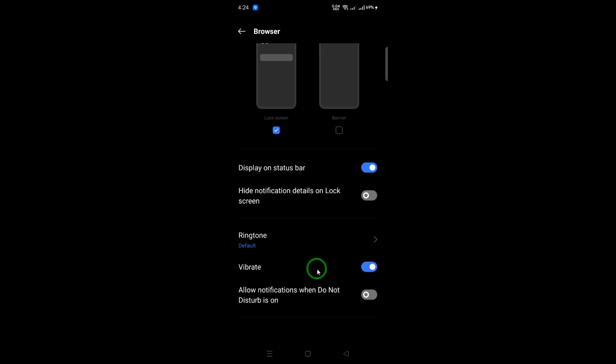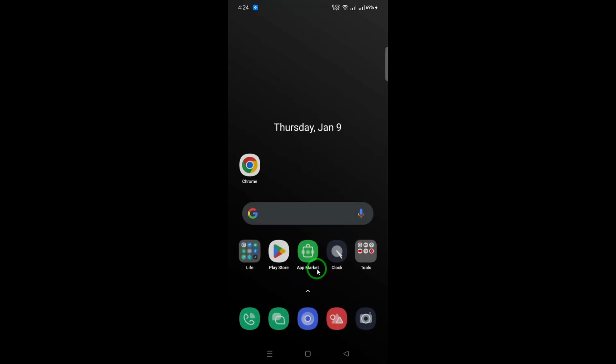And that's it. You've successfully enabled vibration notifications in Google Chrome. Now, whenever you receive a notification from a website that supports this feature, your device will vibrate, alerting you instantly. Remember, if you ever want to change these settings again or turn off vibration notifications, just follow the same steps.